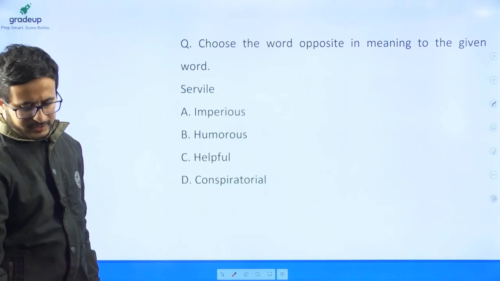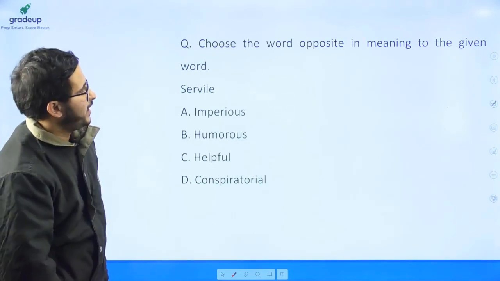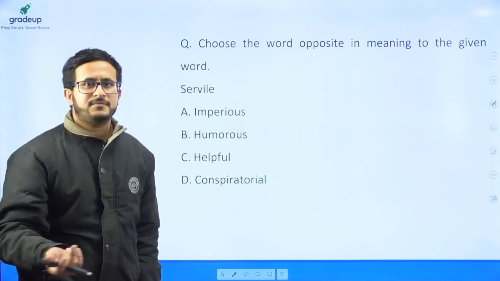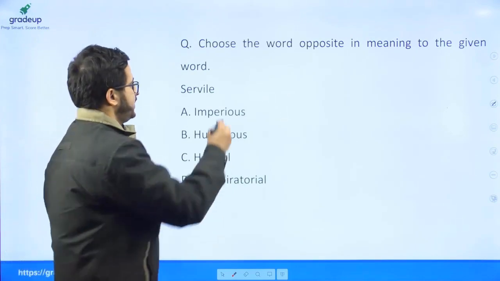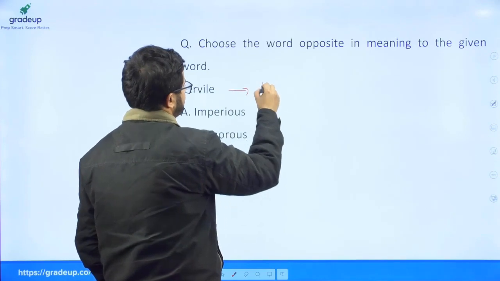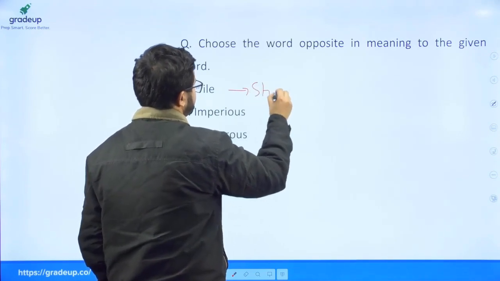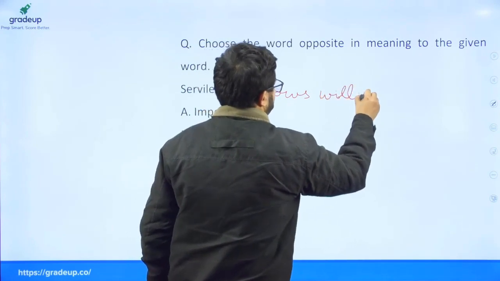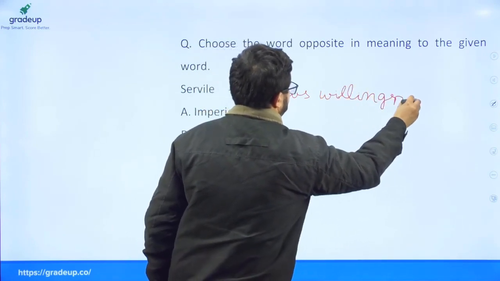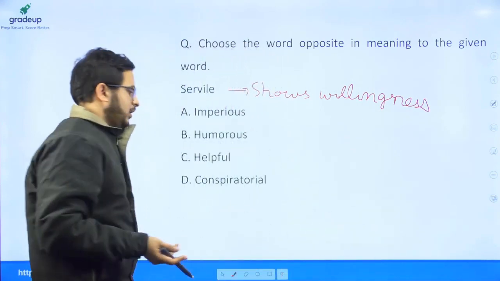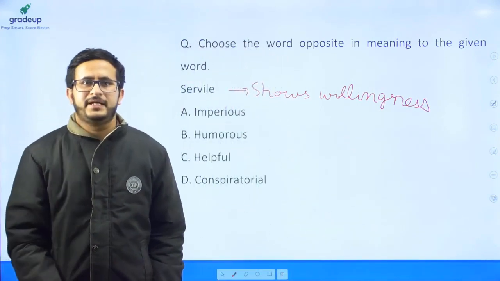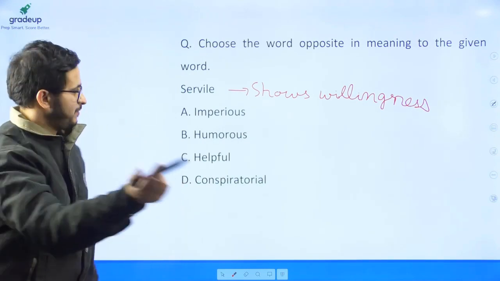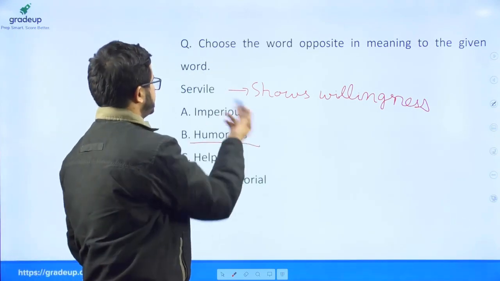Now a question had the word servile, and one had to choose the antonym of the given word. So servile means someone who is willing to help others, one who shows willingness. Now picking an antonym does not mean that the rest should be synonyms. For example, humorous has no relation with this.